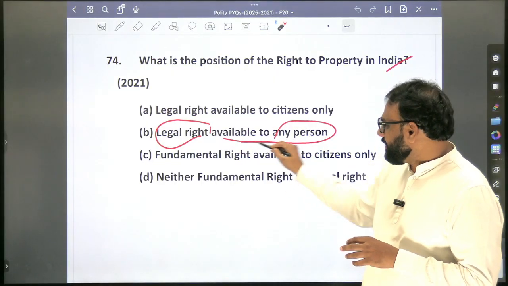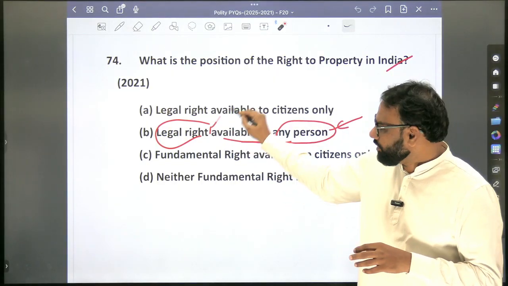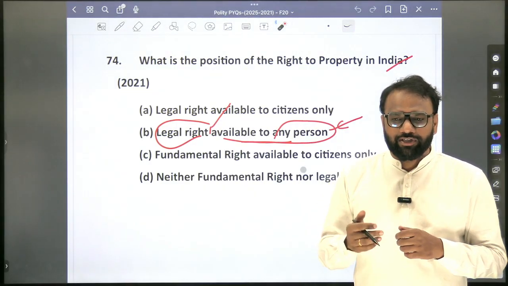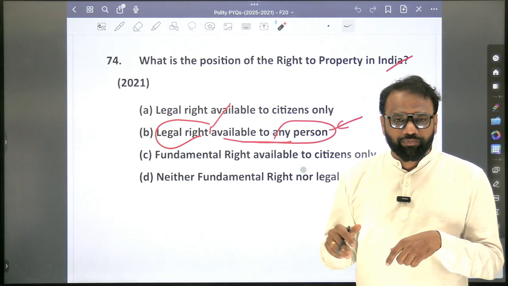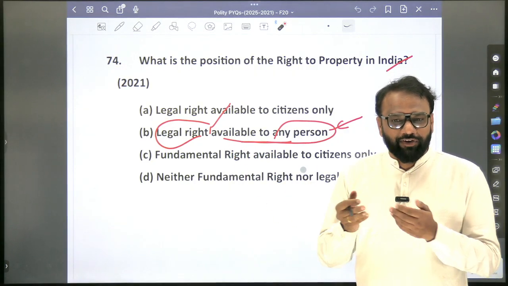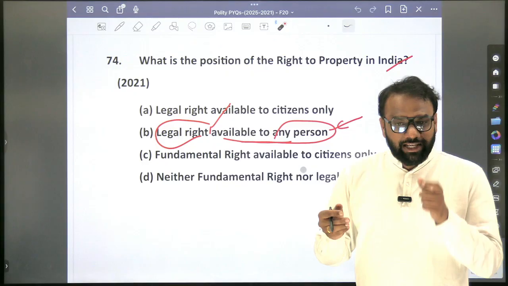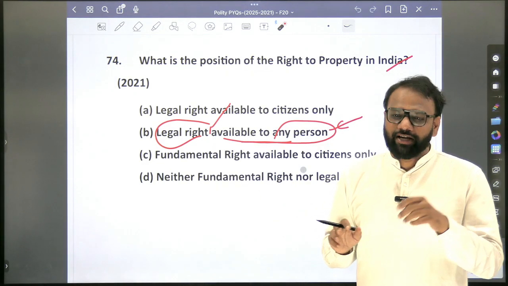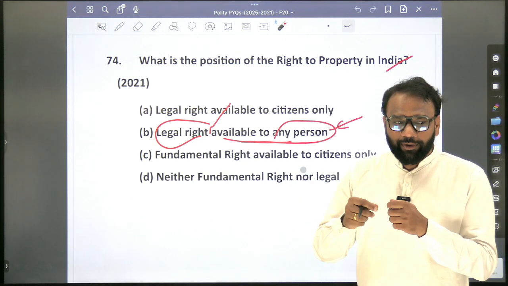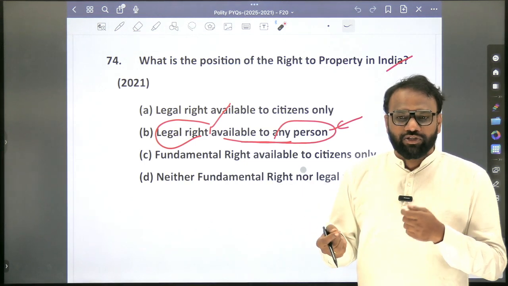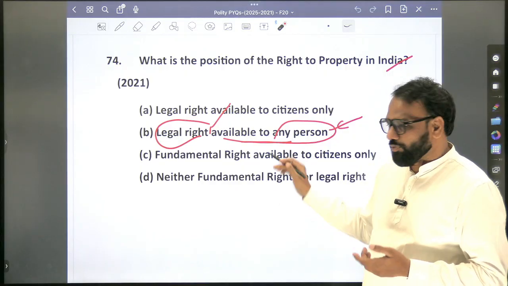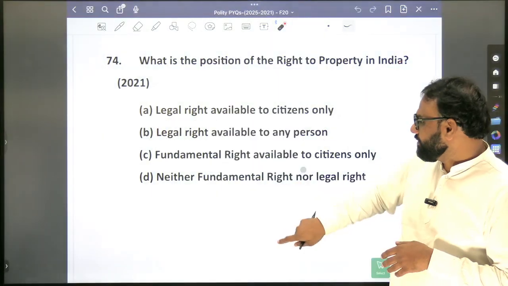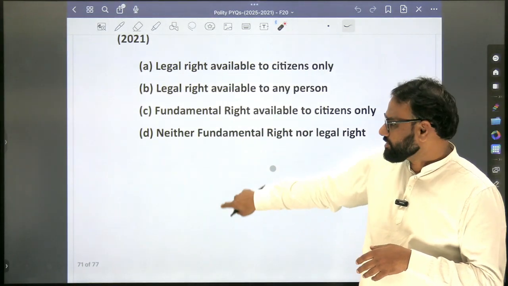So here, legal right available to any person. So here we have to prepare from what? Fundamental rights available to citizens and not available to citizens. In the same topic, right to property was once a fundamental right. Now it has been removed, and it has been placed under which article now? 300A. There they also mention whether it applies to citizens alone or also to non-citizens. So it applies to non-citizens as well. So this is a very important point because many times they asked. Important. Okay. So it's a legal right available to any person.